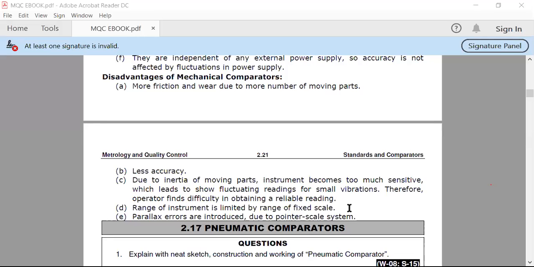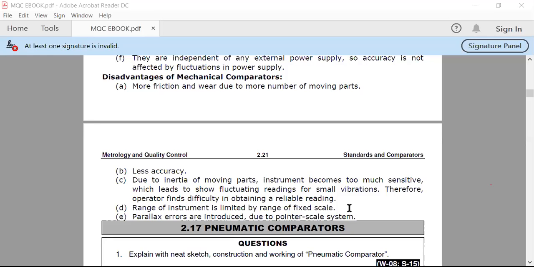Most of the time when we conduct a practical on hydraulic machines like the Kaplan turbine and Francis turbine, there are meters over there, and that meter is also flickering. You have already seen how the pointer flickers on that scale. So that flickering is the issue with mechanical comparators. The flickering of the pointer is the issue with the mechanical comparator.